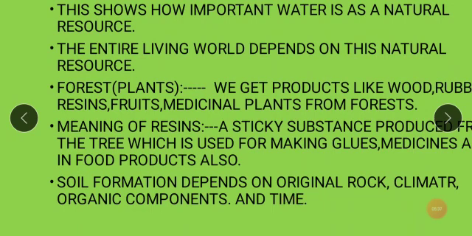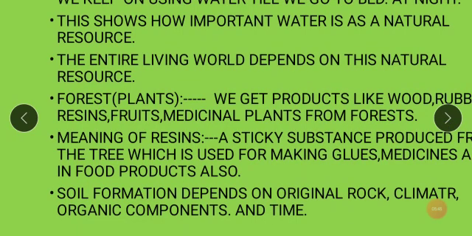As I told you in the last period, soil formation is not an easy process. It's a long process. It takes time. It's a slow process. So all these factors decide the formation of soil. Again, I repeat, children. Original rock. What type of rock is there? Suppose we live in an area like Maharashtra, which is famous for hard basalt rock, isn't it? Igneous rock. So, what kind of soil will we have here?